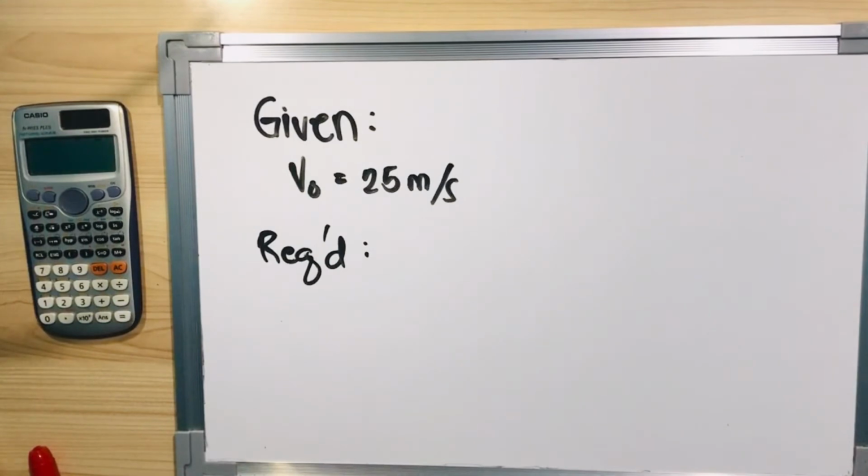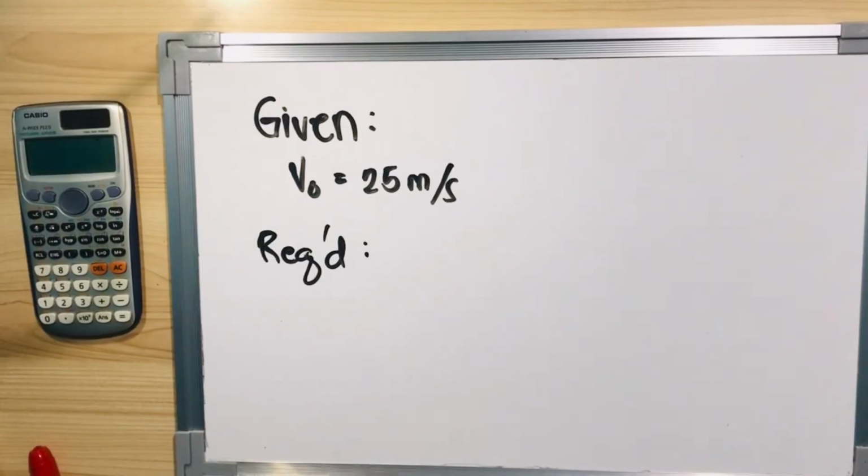Okay? And basically, ito yung rule or principle that the time it takes for the bucket from its release point hanggang sa makabalik kay Armin, it's just twice the time na na-reach niya yung maximum height.